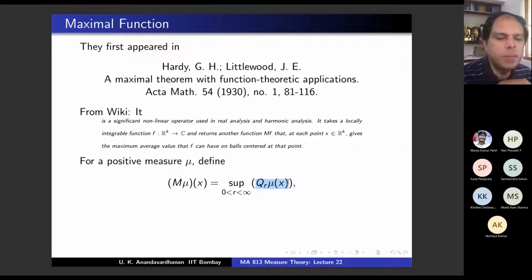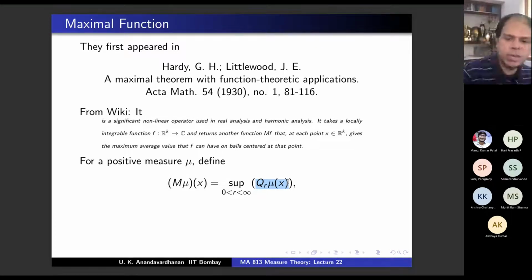What's the difference between d mu and m mu? There also you took the quotient. Here also I am taking the quotient. What is the difference? There we take a limit, and here we are taking the supremum. Therefore, it certainly exists, right? Because infinity is included. And mu is positive.